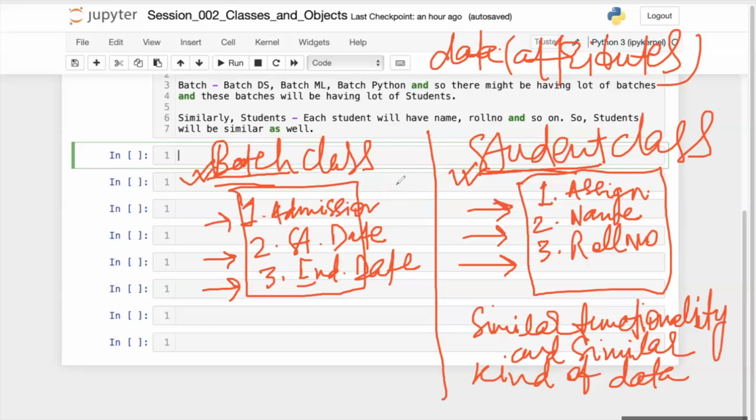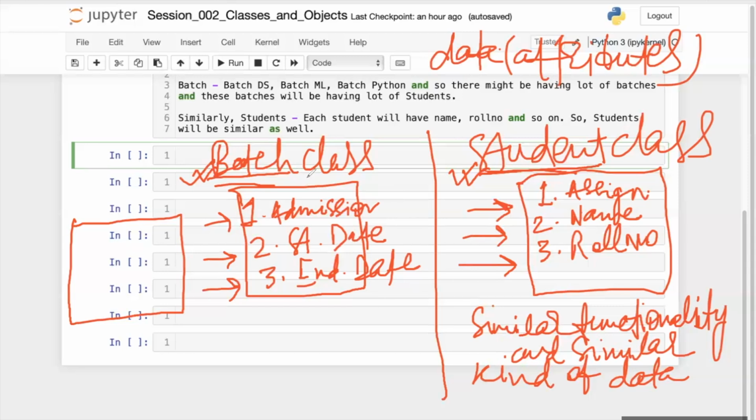Creating a template means we will create one template which we are going to use in every batch, because every batch will take admission, every batch will have some start date and some end date. Likewise, every student will have some assignment, some name, some roll number. I will define what is the shape, what is the structure of my template.